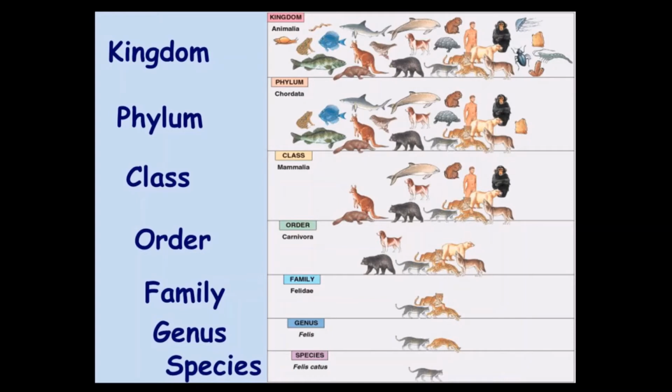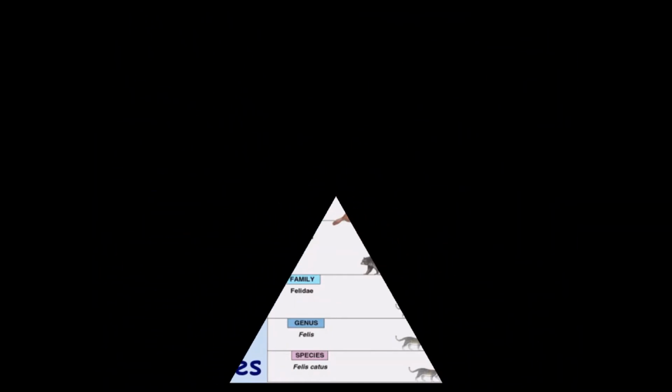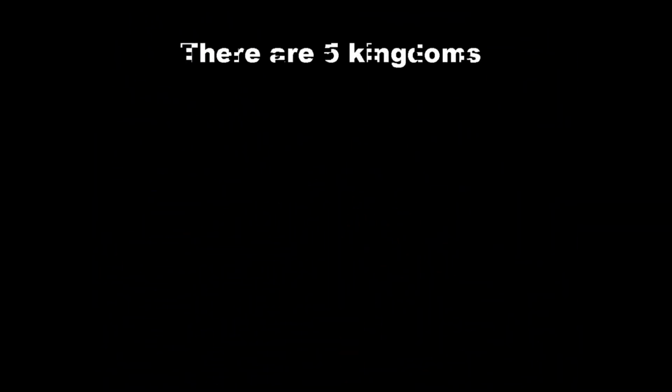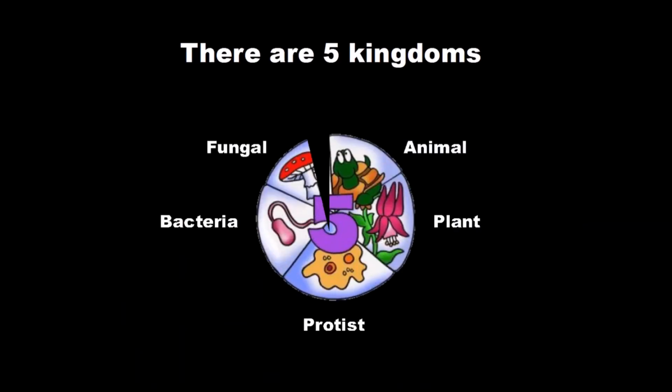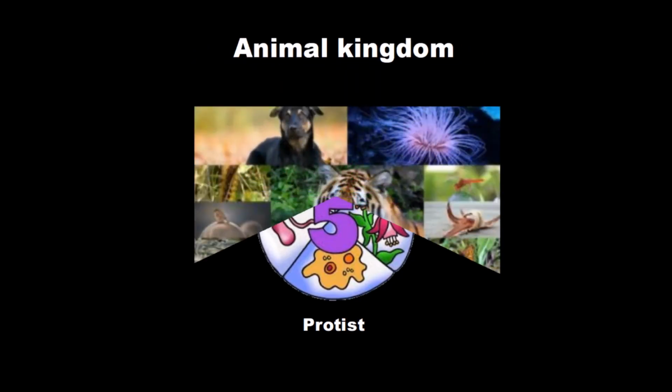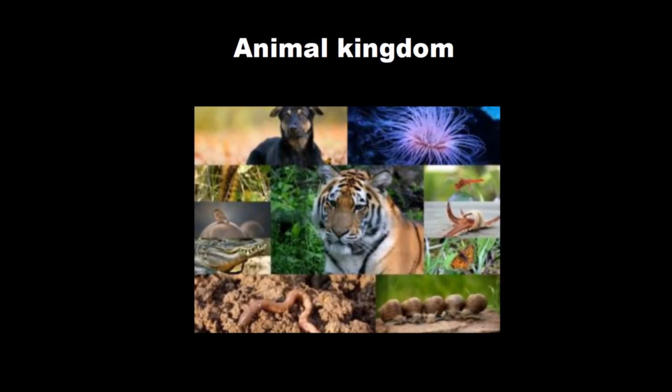Today we are gonna talk about... there are 5 kingdoms in nature: the animal kingdom, the plants, the protist, fungal, and bacteria. Today we are gonna talk about the animal kingdom.